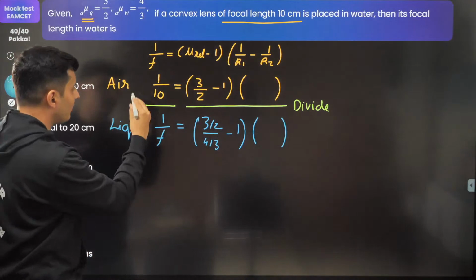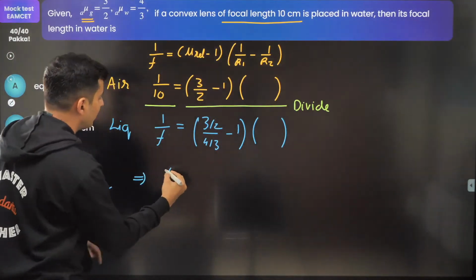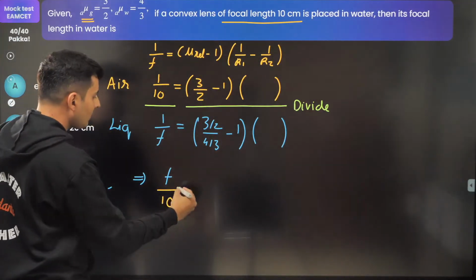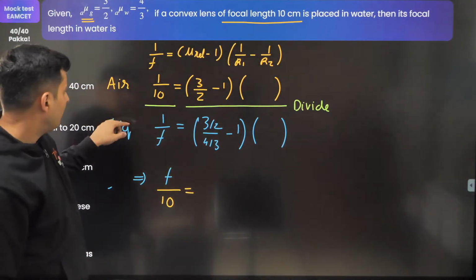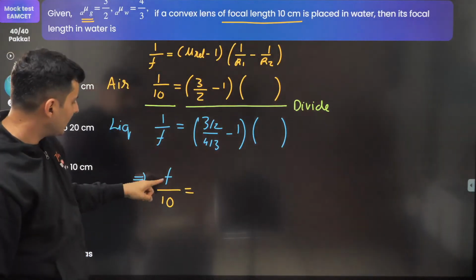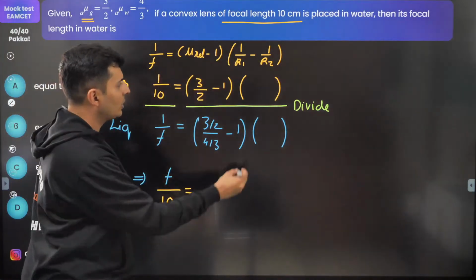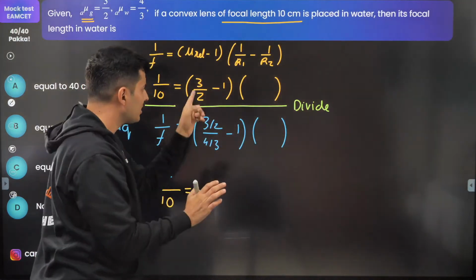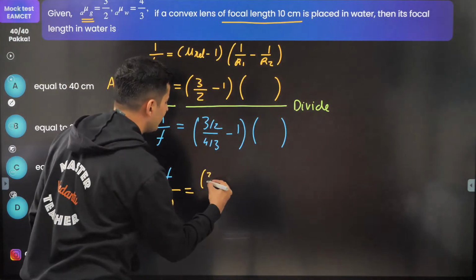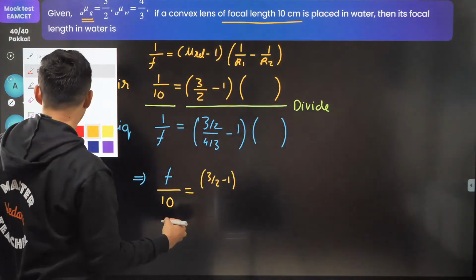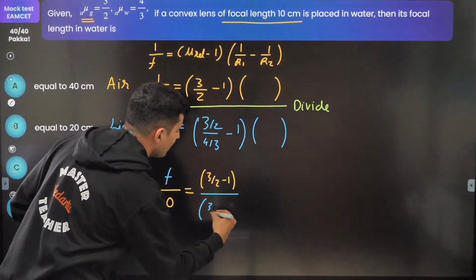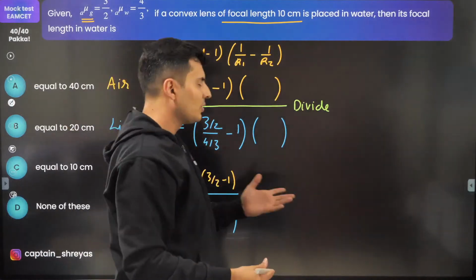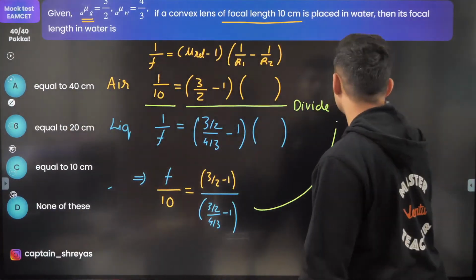The value of f goes on the top and the value of 10 comes over here. Now I'm dividing this by this, right? So the 10 has come down, f has gone up. These two have got cancelled, correct? 1 by r1 minus 1 by r2 is the same, it has not changed. So 3 by 2 minus 1 will be as it is over here, and over here I will have 3 by 2 by 4 by 3 minus 1. That's it. Now sit and solve this, you are going to get the answer.